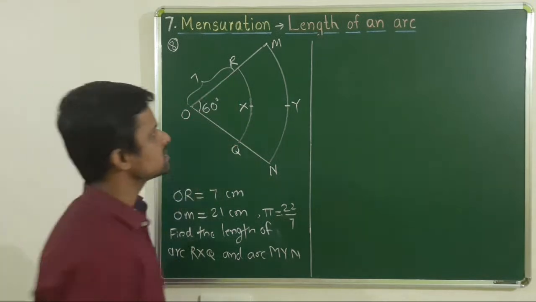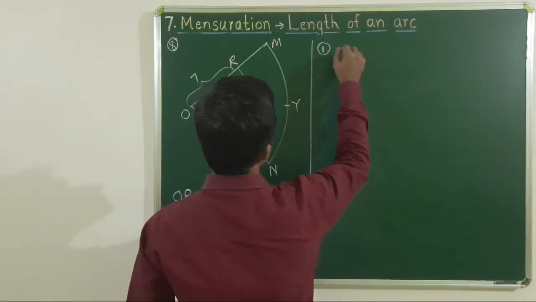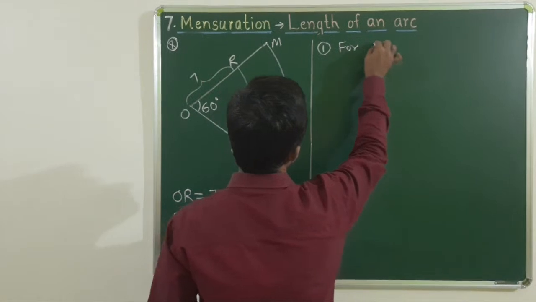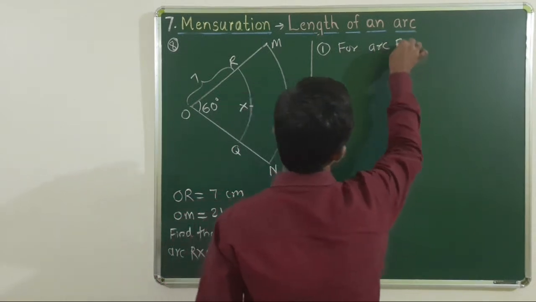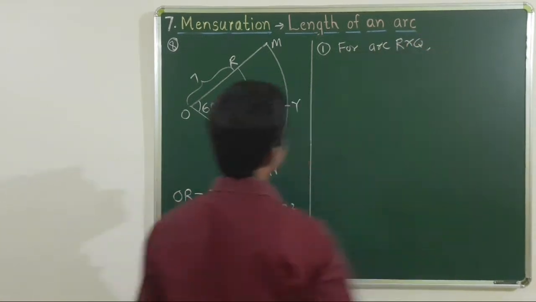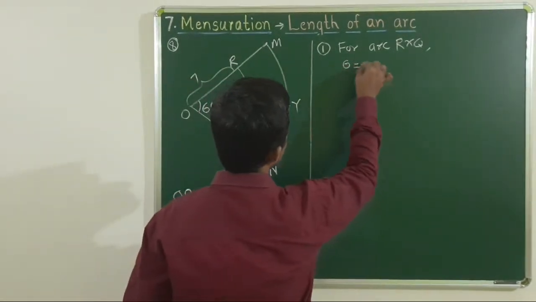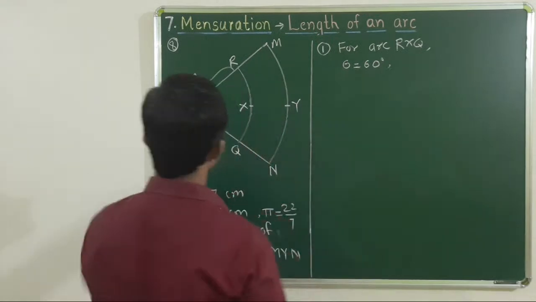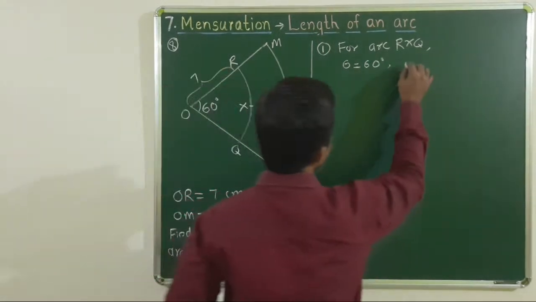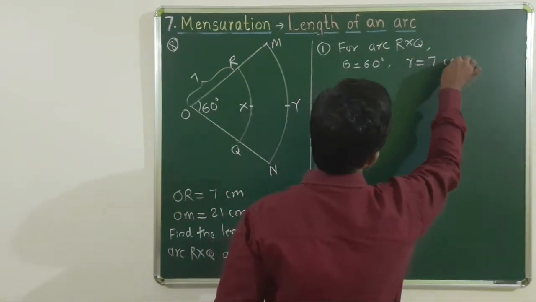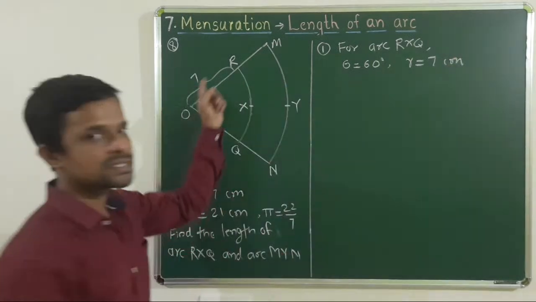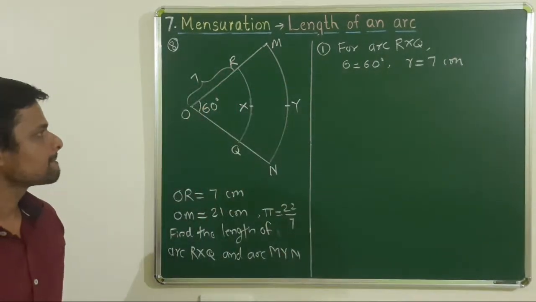Now we start with RXQ. Let's find its length, that is number 1, for arc RXQ. For RXQ, theta is 60 degree. Theta is equal to 60 degree. Radius is given as 7 centimeter. Radius is 7, theta is 60 degree.